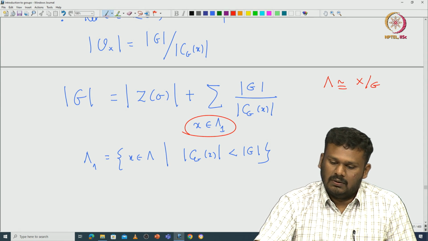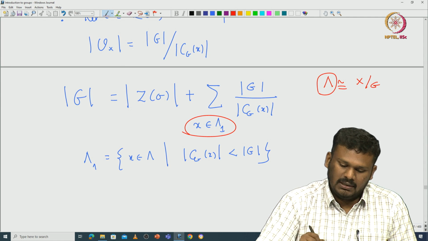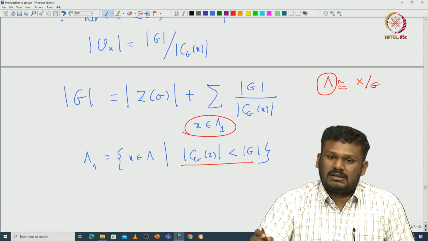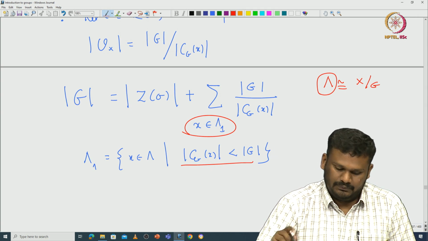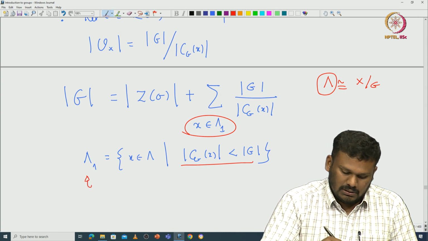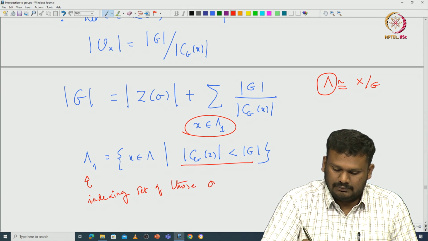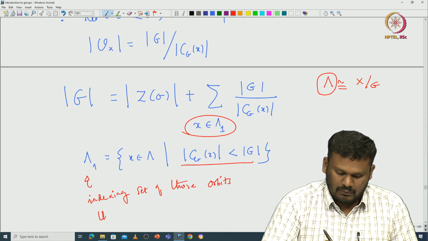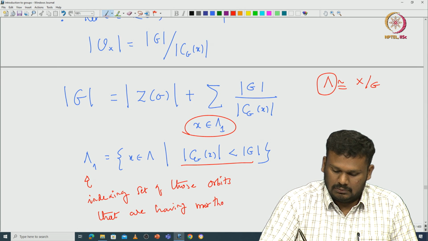Inside this we are choosing lambda 1 such that it indexes the orbits that are having more than one element.